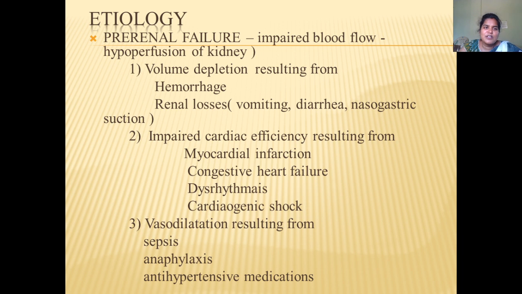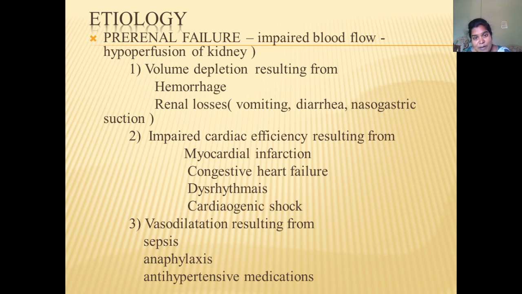So coming to the etiology. In etiology we have pre-renal failure. Pre-renal means there will be impaired blood flow. When there is impaired blood flow, hypoperfusion of the kidney can be seen. Because of the hypoperfusion of the kidney, a decreased amount of urine can be seen.